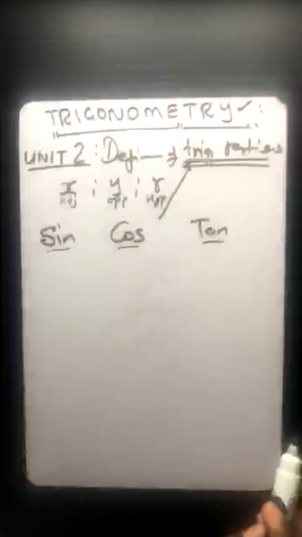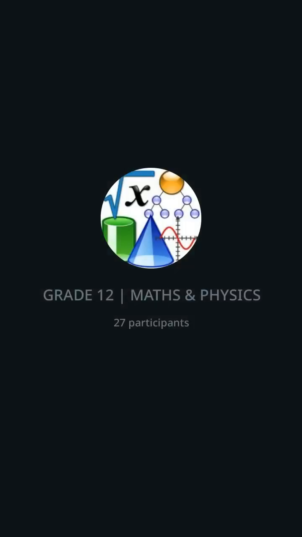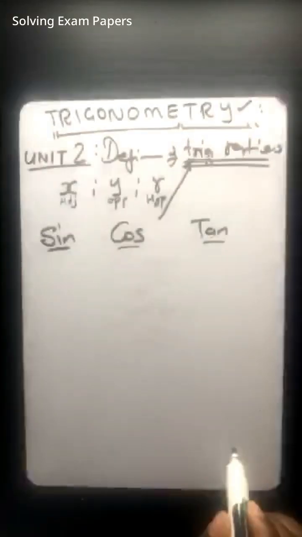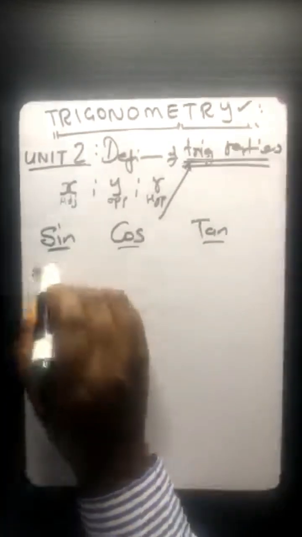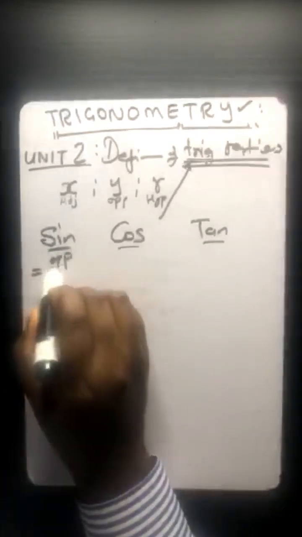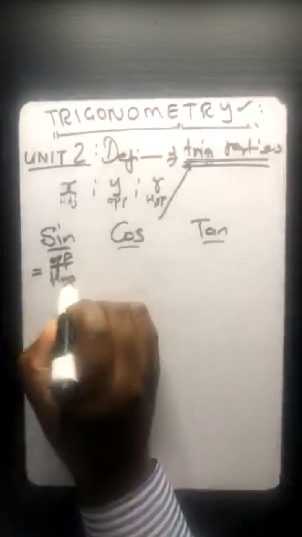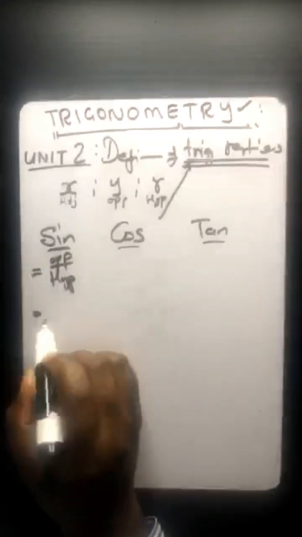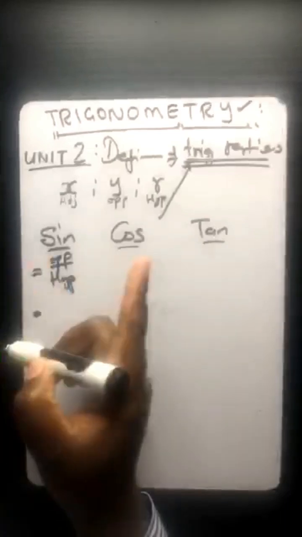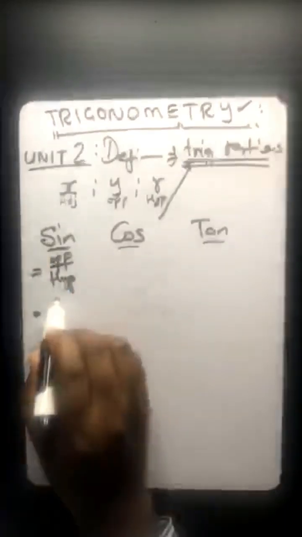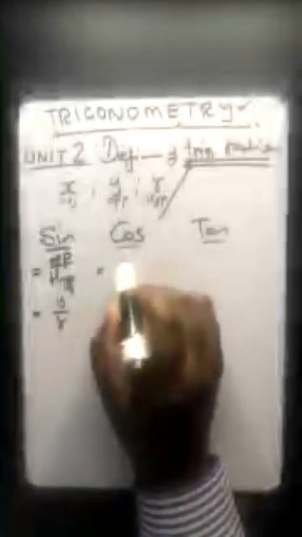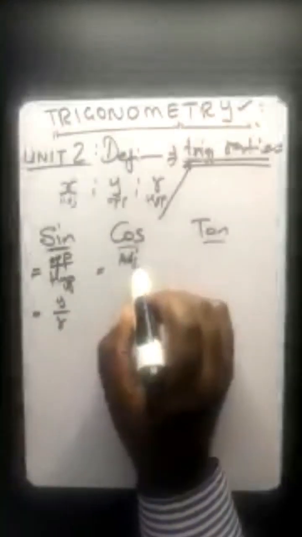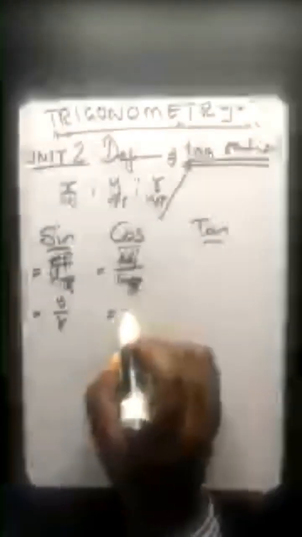So the ratio for sine is opposite over hypotenuse, which in terms of those letters is y over r. For cos, it's adjacent over hypotenuse, meaning it's x over r.